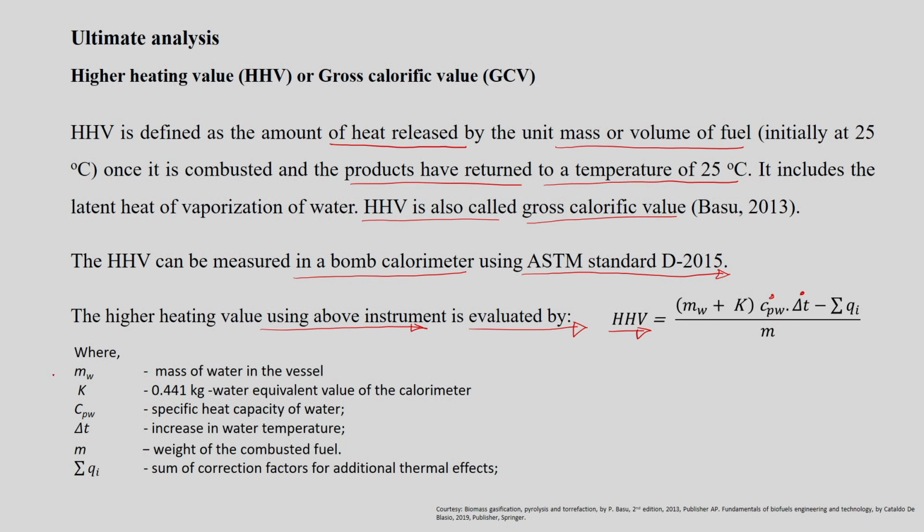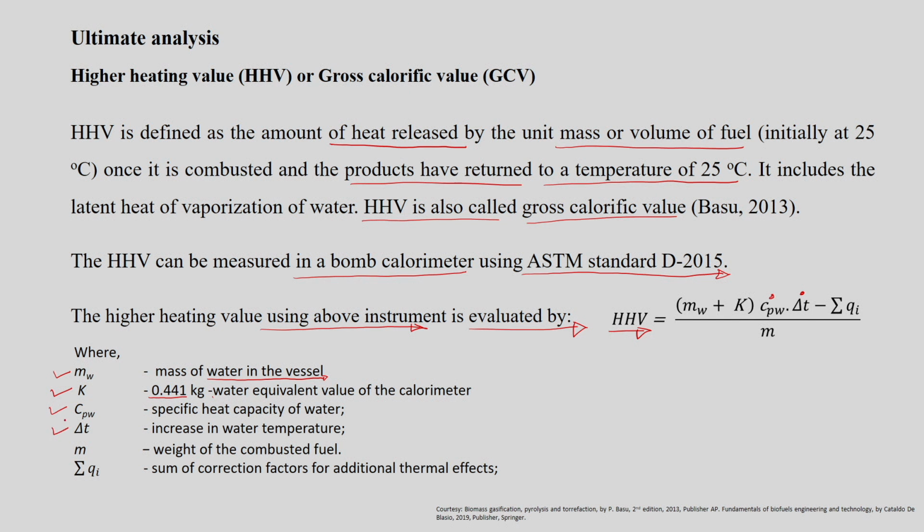Where Mw is the mass of water in the vessel when you are performing this instrumental analysis, K is 0.441 kilogram, the water equivalent value of the calorimeter. Similarly, Cpw is the specific heat of water, as we are using water as a medium in the vessel.